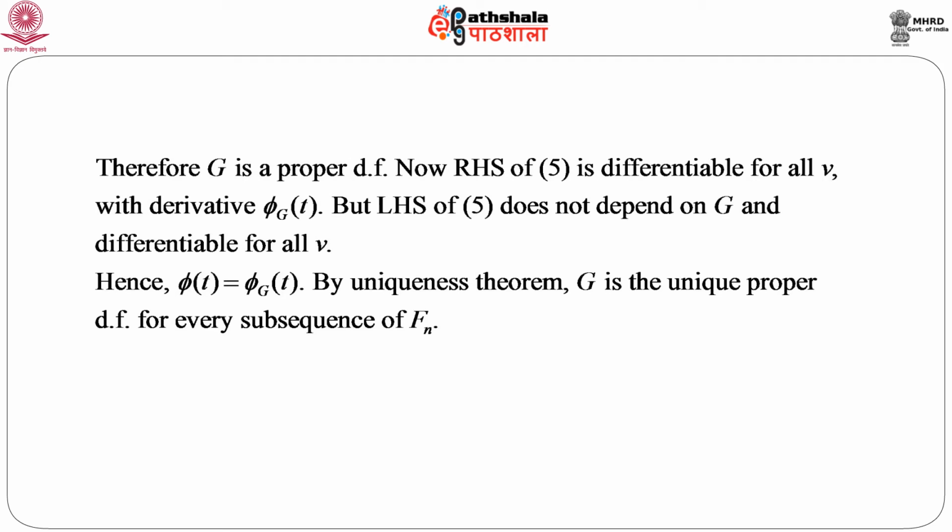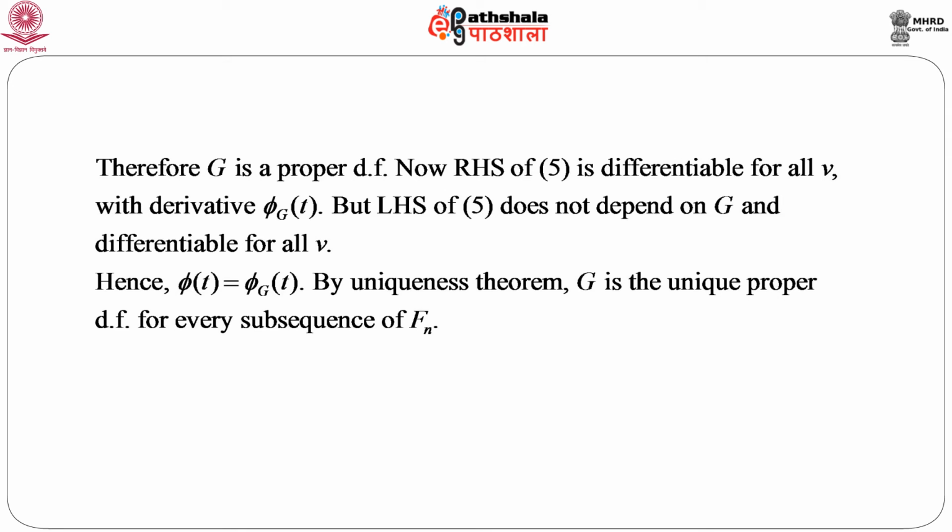Now, if you look at equation 5, it is clear that the right hand side of equation 5 is differentiable for all v with derivative phi capital G of t. But interestingly, the left hand side of equation 5 does not depend on g and is differentiable for all v. Hence, we can get phi t equals phi g t, and if you recall the uniqueness theorem, by the uniqueness theorem g is nothing but the unique proper distribution function for every subsequence of f n.